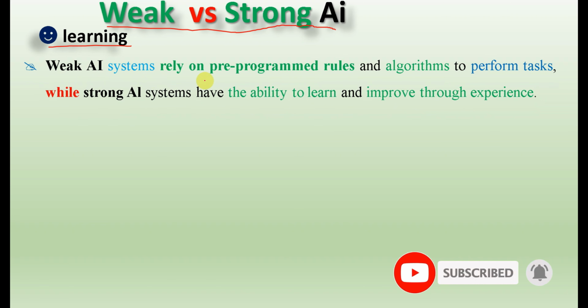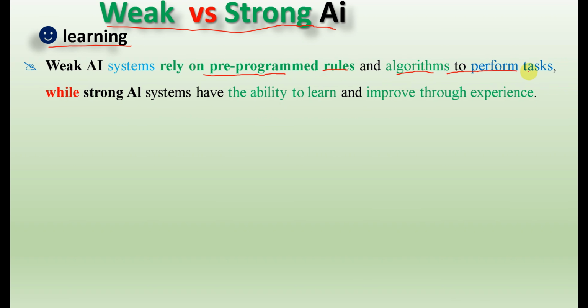Weak AI systems rely on pre-programmed rules and algorithms to perform specific tasks, while a strong AI system, instead of pre-programmed rules and algorithms, has the ability to learn and improve through experience. It learns and improves from its experience day to day.